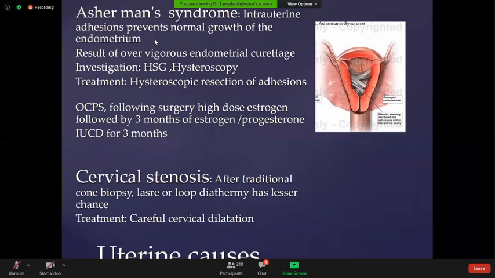They occur after classical dilatation and evacuation, dilatation and curettage, or excessive curettage of the uterine cavity, which removes the basalis layer of the endometrium, which is responsible for its regeneration. This causes fibrosis in the endometrium, and this fibrosis forms adhesions or bands in the uterine cavity.